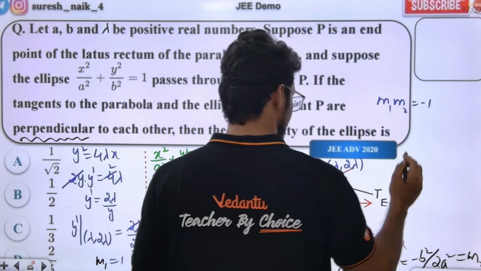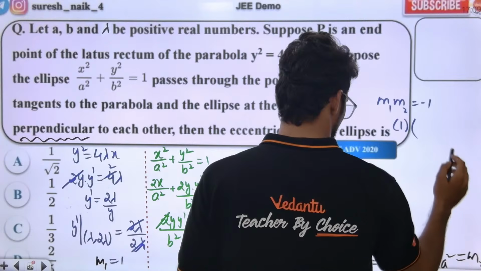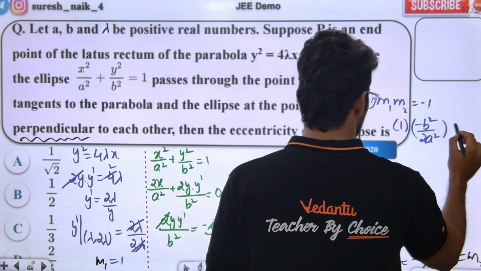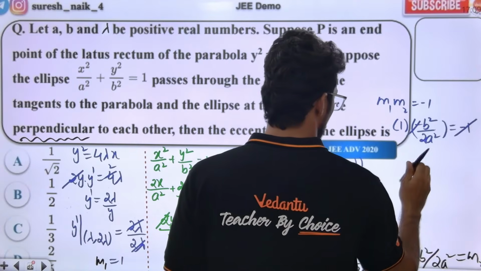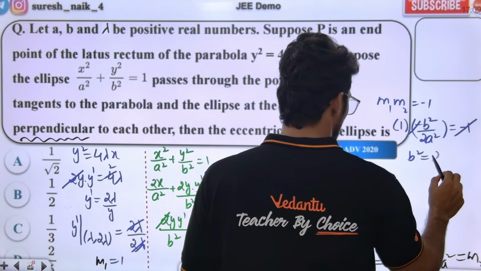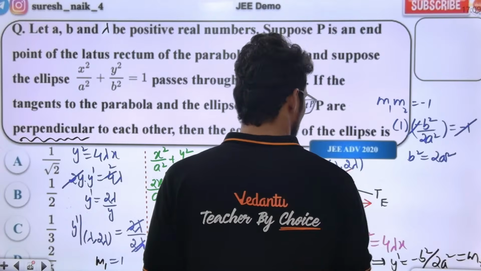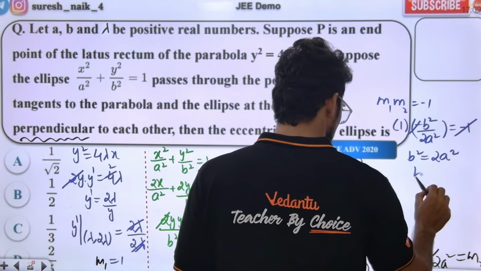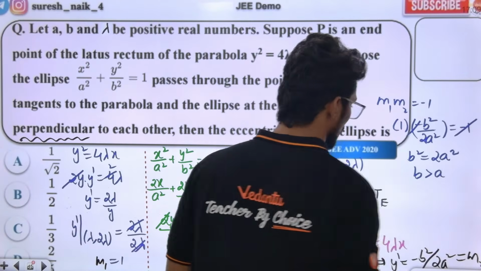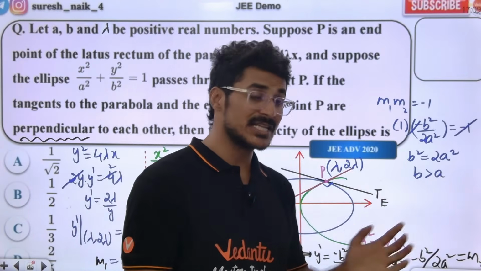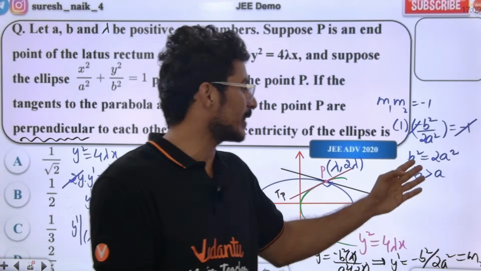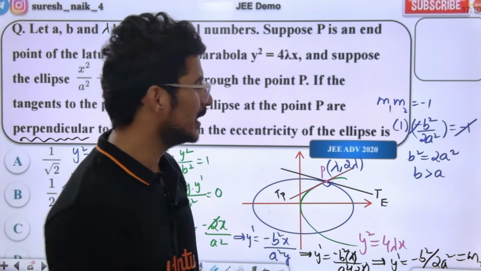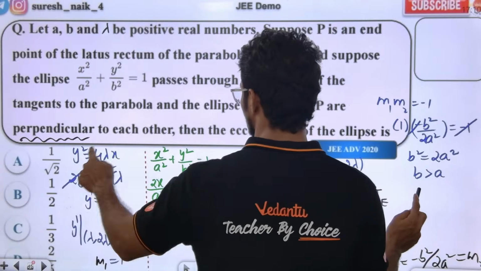So m1 m2 gives minus b square by 2a square is equal to minus 1. The minus cancels. So b square is equal to 2a square. Now obviously b is greater than a here, since b square is equal to 2 times a square. B greater than a means a vertical ellipse.